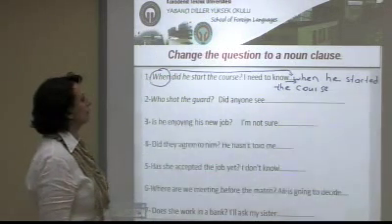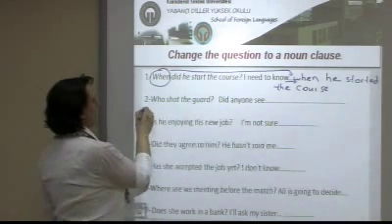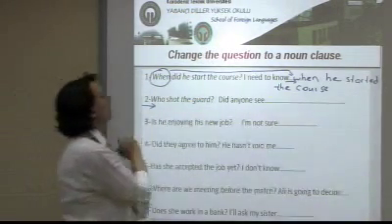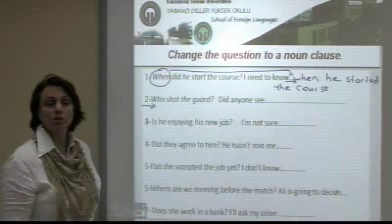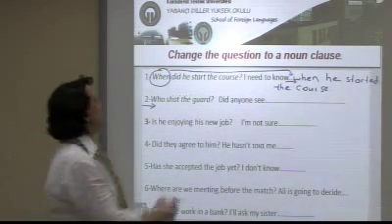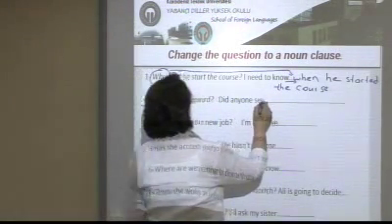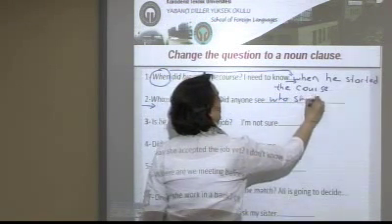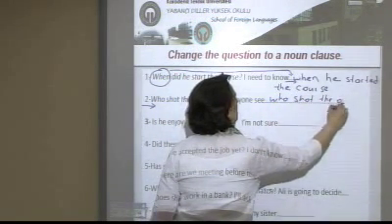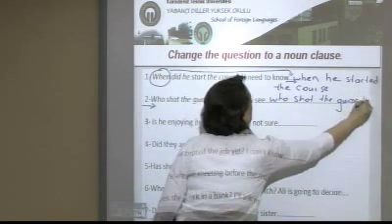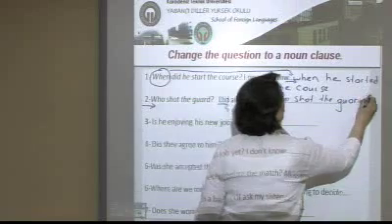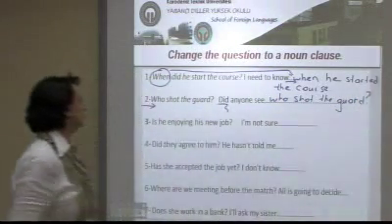Who shot the guard? Look at the question. This question is a subjective question. So, we don't do any changes in subjective questions. Did anyone see who shot the guard? The main sentence is a question, so we need a question mark at the end of the sentence.